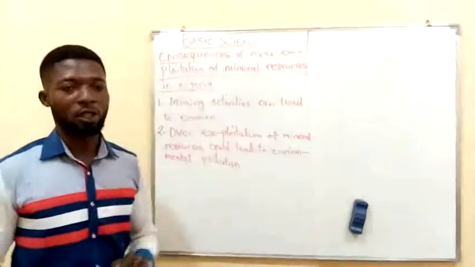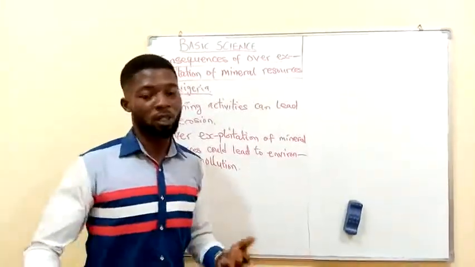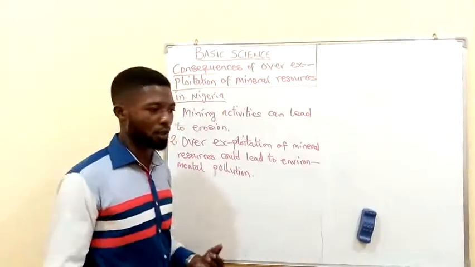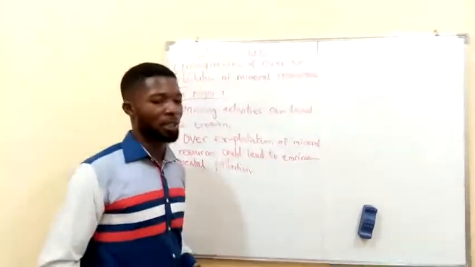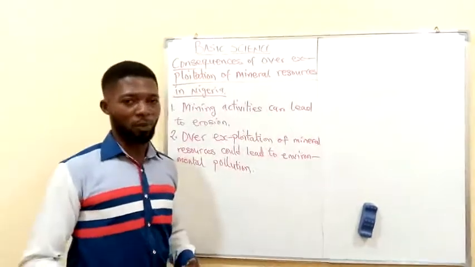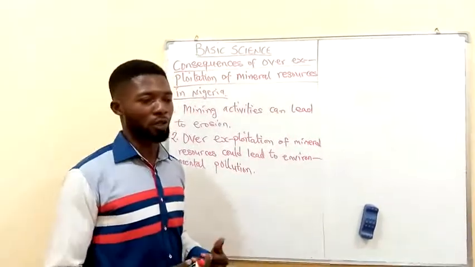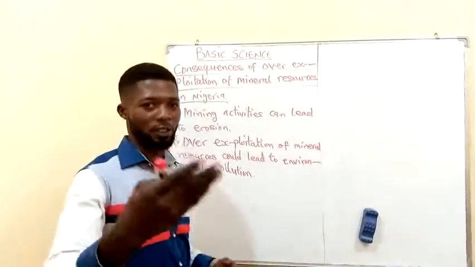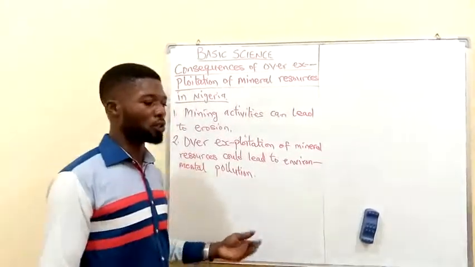Take for instance, where so many companies are involved in extraction of mineral resources, and they are feeding the international market with their mineral resources, because there are different options or alternatives to get the same product.